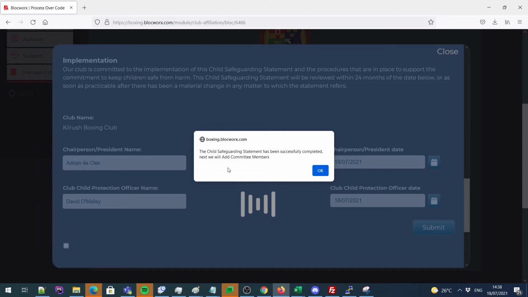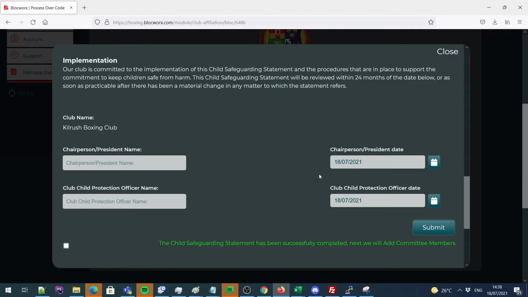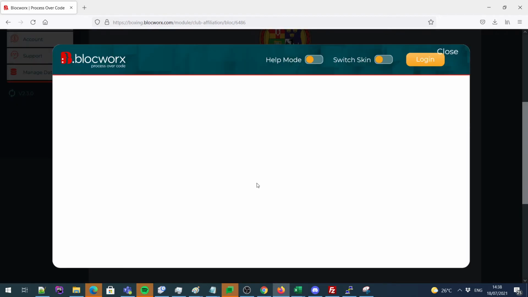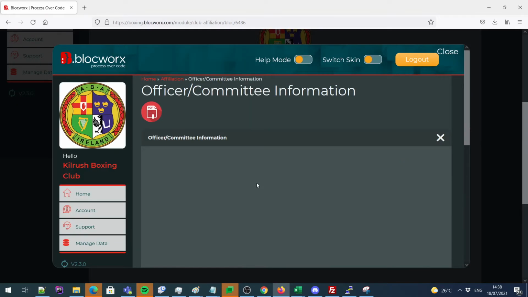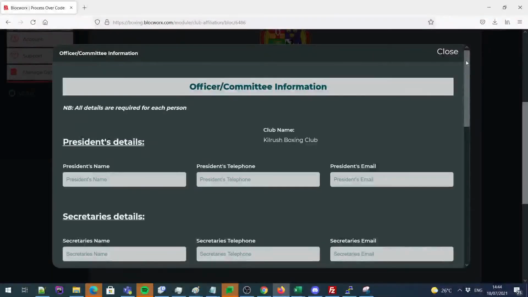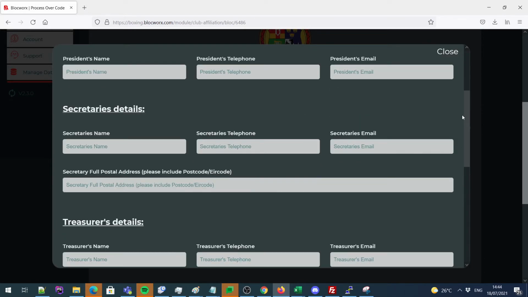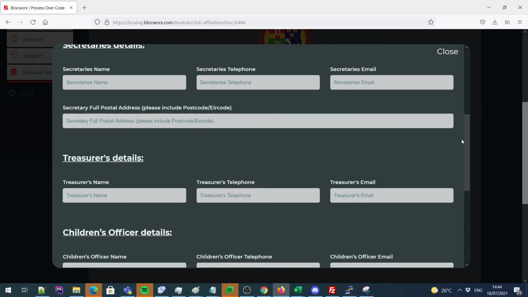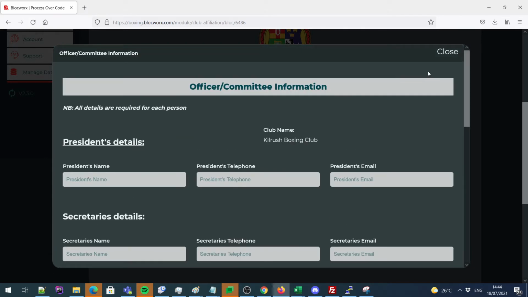So the next stage is we'll add some committee members. In this section, you need to fill out the correct officer board details by filling out the correct information about the president, the secretary, the treasurers, and the children's officer. So I'll go ahead and fill out some information here. I'm just putting in some quick random information just so we can move on in the form.